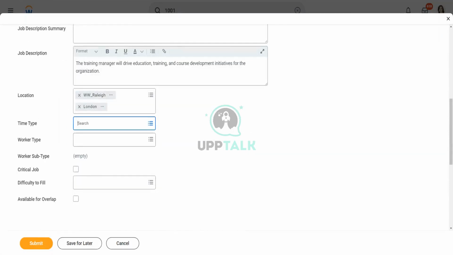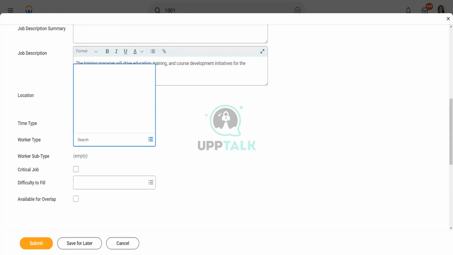Okay. Time type. What is the time type? You see it says full-time or part-time. If I leave this blank, if I do not fill this up, then it gives me the option to hire a full-time or a part-time worker. But if I define this, then it has to be met. If I click on full-time, that means I am only looking for full-time. I will not take part-time.